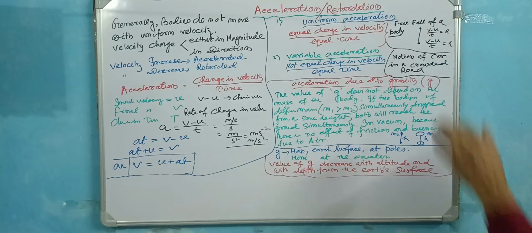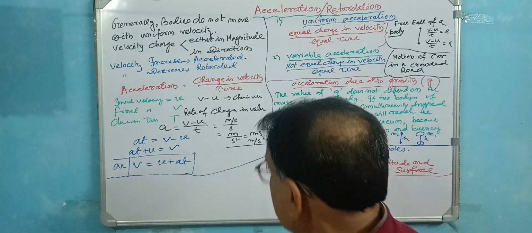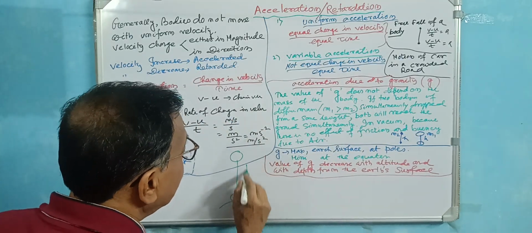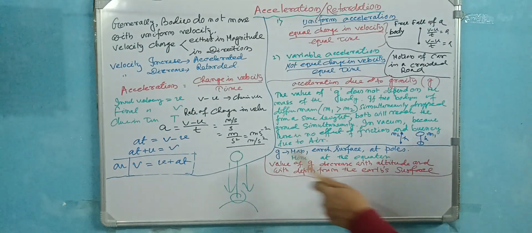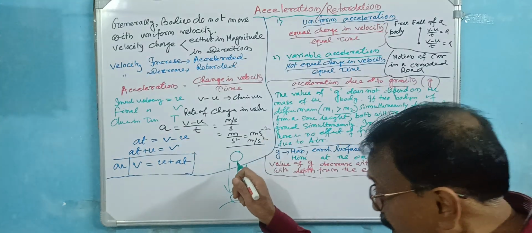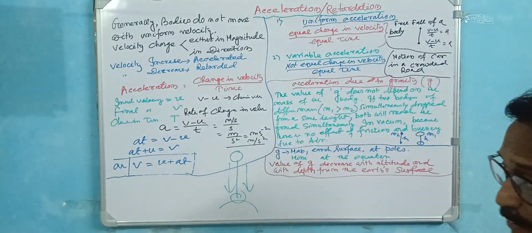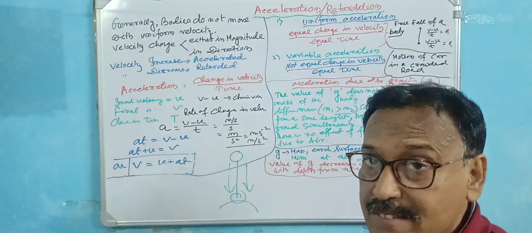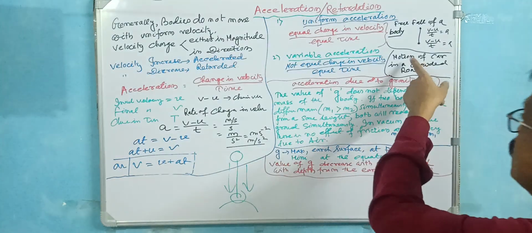Okay, suppose a free fall of a body, just you drop a ball. Free fall. Here is the earth surface. There is no obstruction. So uniform acceleration. This is gravity, G, acceleration due to gravity. That is a free fall. The acceleration is uniform, that means there is no change in the acceleration. In free fall, there is no obstruction. So it falls with uniform acceleration from the upper part to the surface.